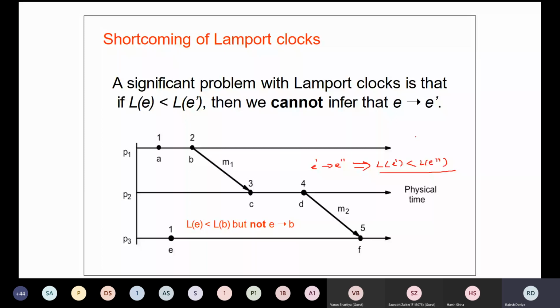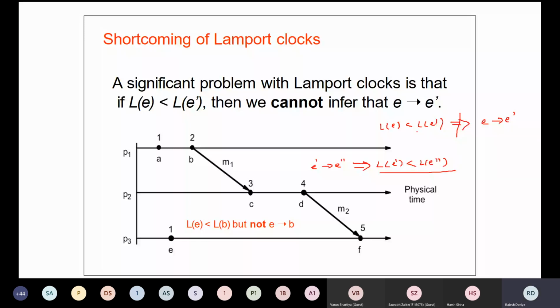But if we have two clock values, let's say LE is less than LE', in that case we cannot say that E has happened before E'. Are you getting my point? If the first is true, then this is always true, but the reverse is not true. We'll try to understand this with the help of an example.